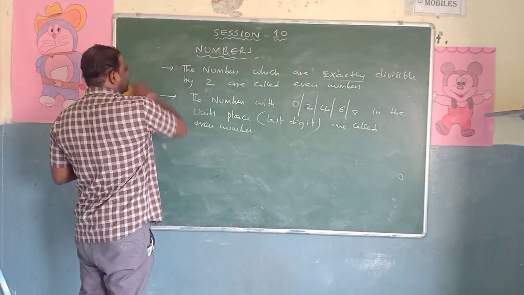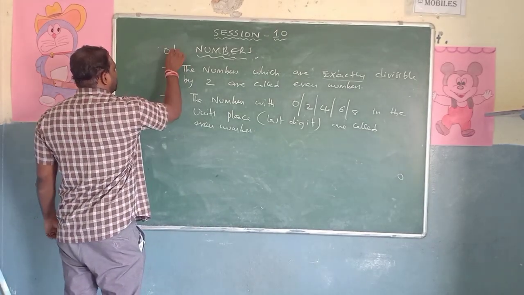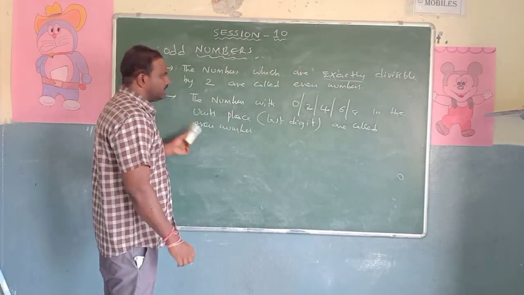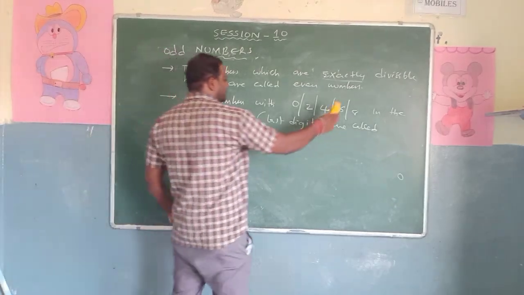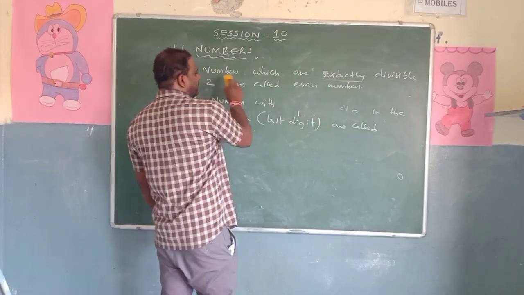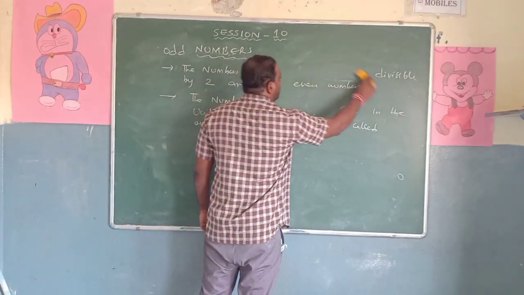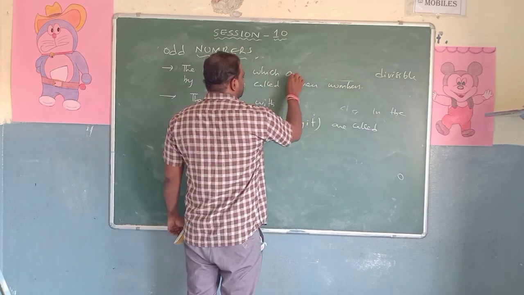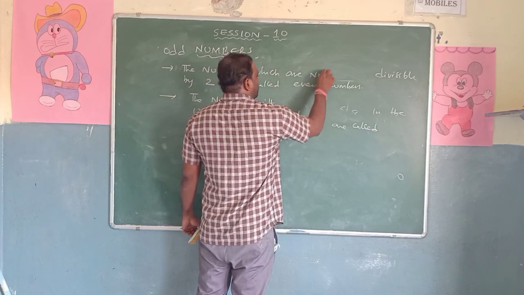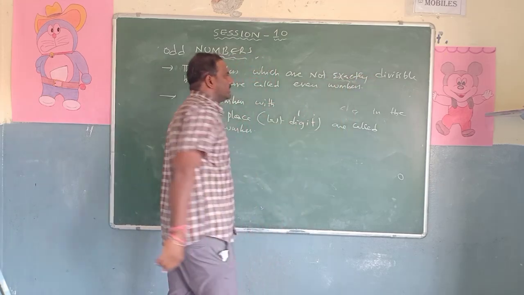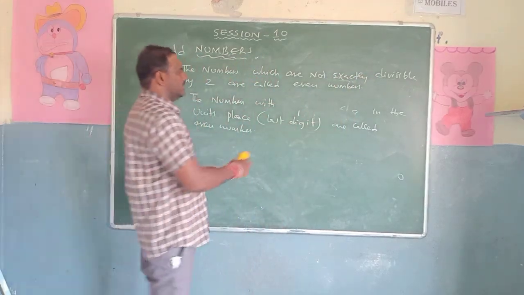Next definition is odd numbers. ODD, odd numbers. For this I will give 3 definitions. So the first definition is simple. The numbers which are not exactly divisible by 2 are called odd numbers.